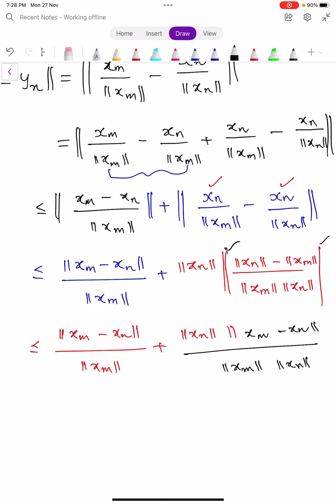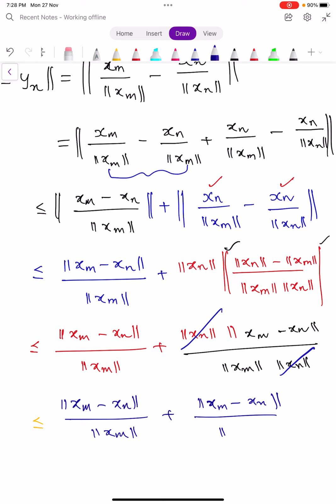Here also again you get this norm xn, the norm xn and norm xn get cancelled, and we have simply less than or equals to norm xm minus xn divided by norm xm plus norm xm minus xn divided by norm xm.